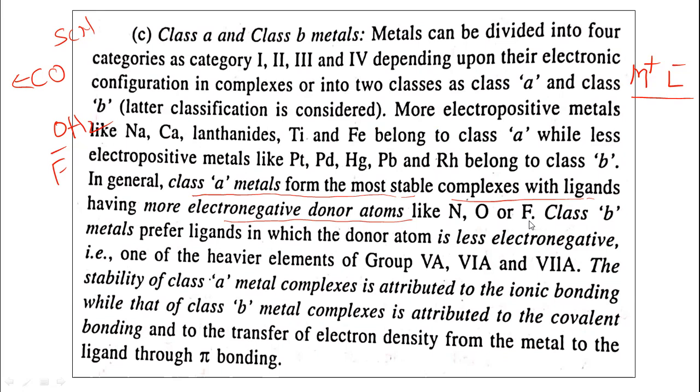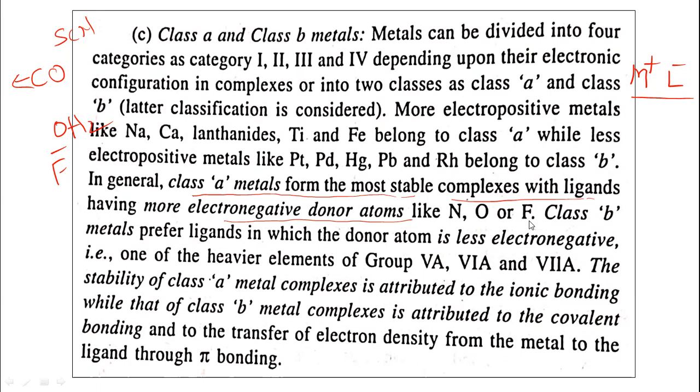So the stability of the class A metal ions is attributed to ionic bonding, because the highly electropositive class A metal ions prefer to bind with the highly electronegative donor atoms. And class B metal ions, which are less electropositive, form stable complexes with the less electronegative donor atoms.